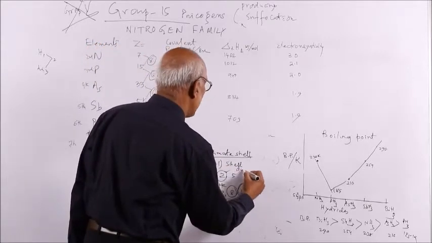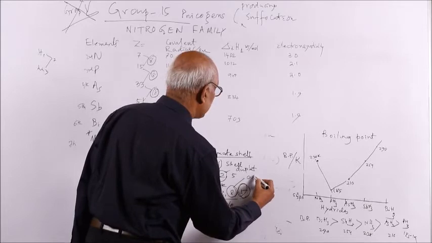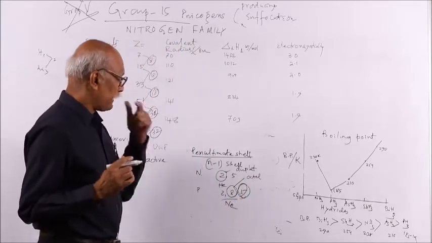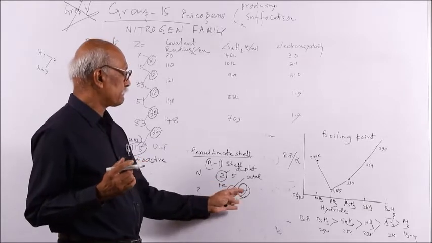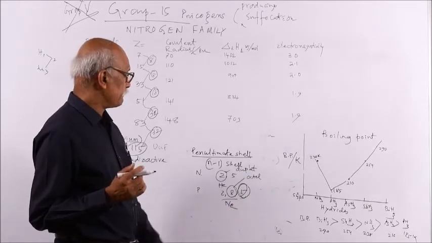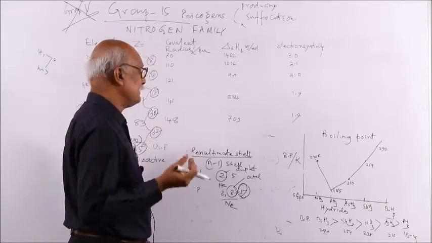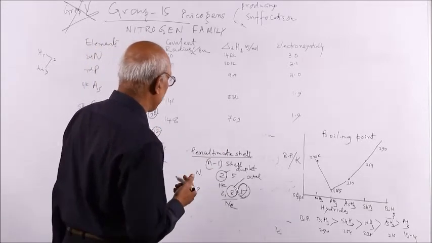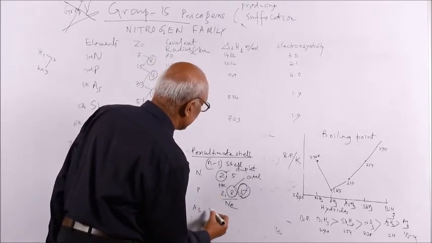2 means duplet, a stable configuration. 8 is octet. So the penultimate shell here is a noble gas configuration. That means if you expel 5 electrons, you will have the configuration of neon. But in all the other cases, if you expel the electrons, it will not have noble gas configuration, as for example nitrogen, phosphorus, arsenic.